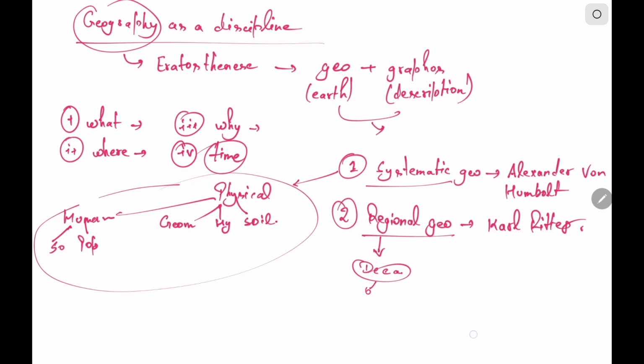Now moving on to the next chapter, that is about origin of Earth and universe. So there are various theories about the origin of Earth.